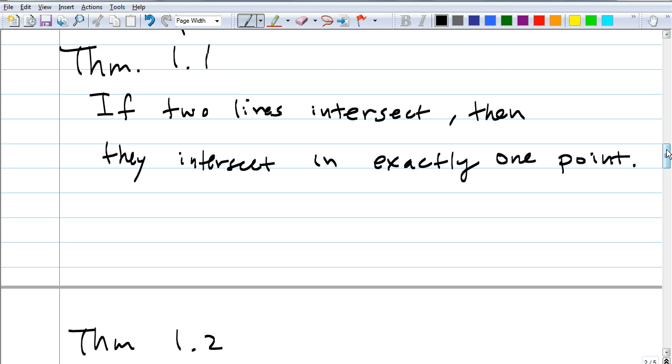Then you don't get a point as the intersection. Then the intersection is that whole line, isn't it? What if they say two lines? That's exactly right. Remember when we talk about what we mean by two lines? Two different lines. So they cannot be the same exact line. Does that make sense? Do you see why we went through all that stuff, to talk about what they really mean? There's hidden meaning behind them.